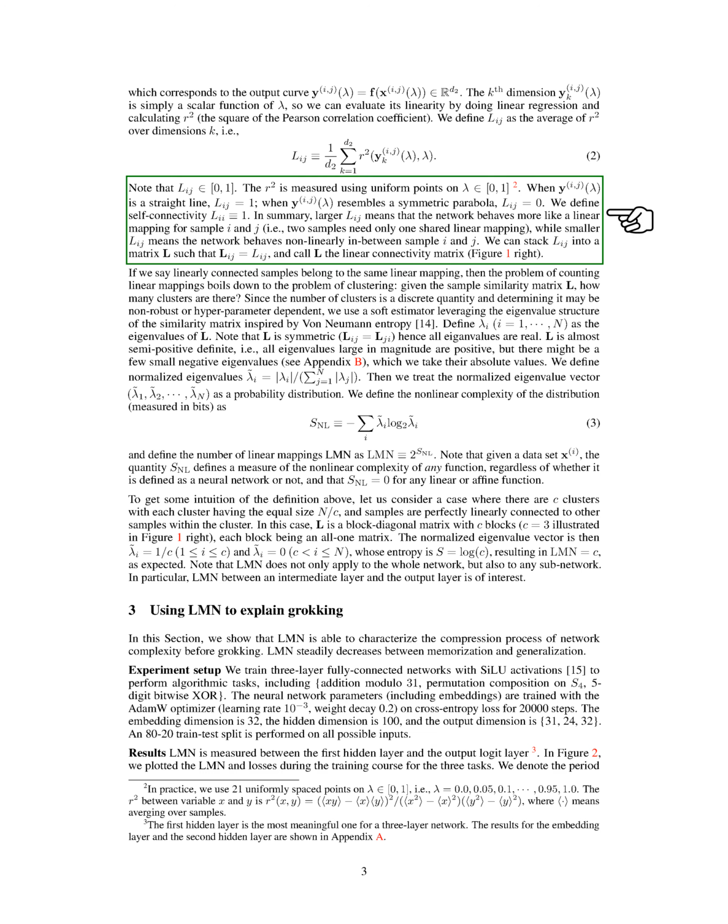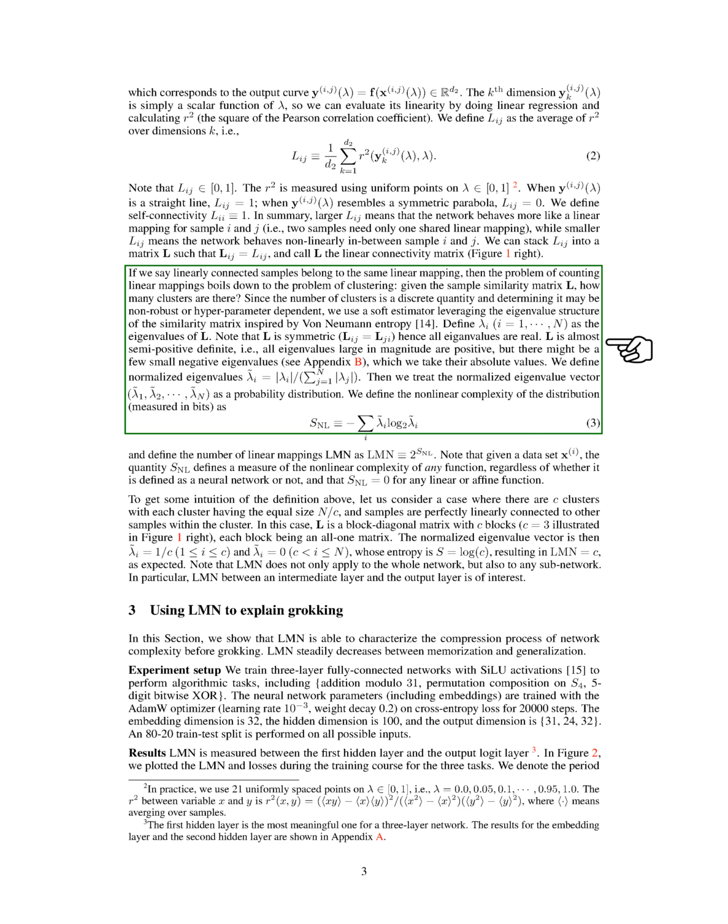Note that L_ij is between 0 and 1. The R2 is measured using uniform points on lambda between 0 and 1. When Y_ij is a straight line, L_ij equals 1. When Y_ij resembles a symmetric parabola, L_ij equals 0. We define self-connectivity L_ii as 1. In summary, a larger L_ij means that the network behaves more like a linear mapping for samples i and j, while a smaller L_ij means the network behaves non-linearly in between samples i and j. We can stack L_ij into a matrix L such that L_ij equals L_ij, and call L the linear connectivity matrix.